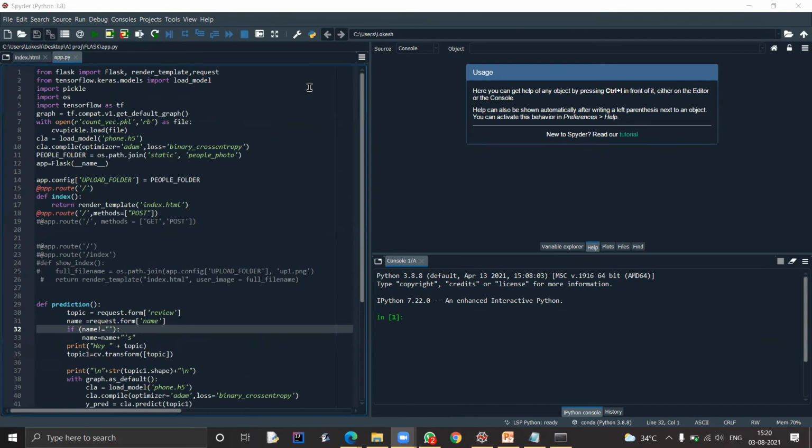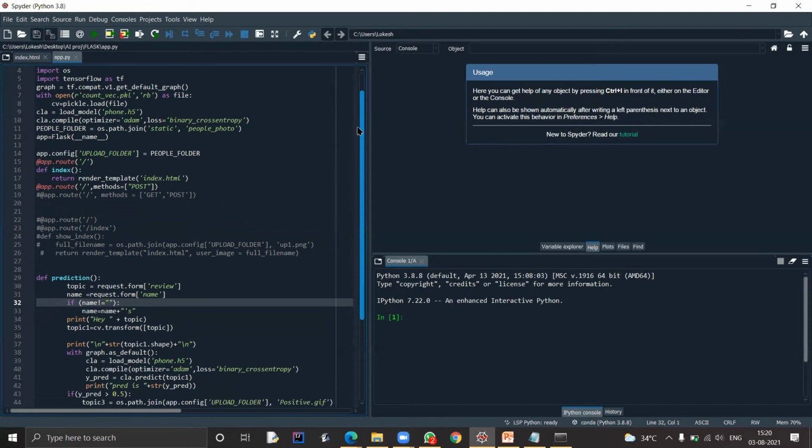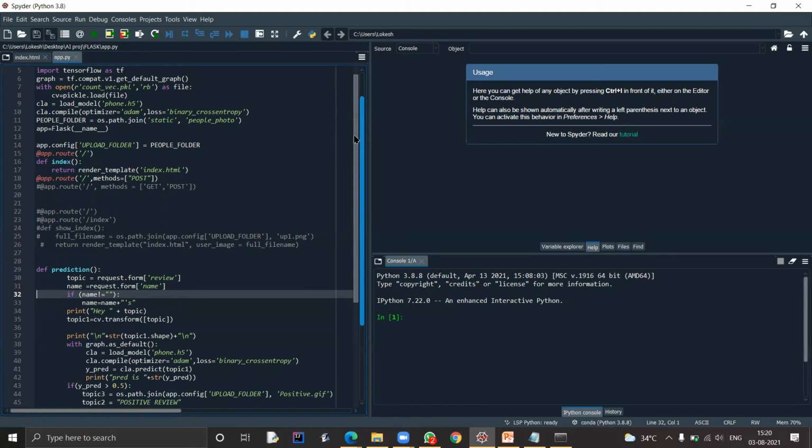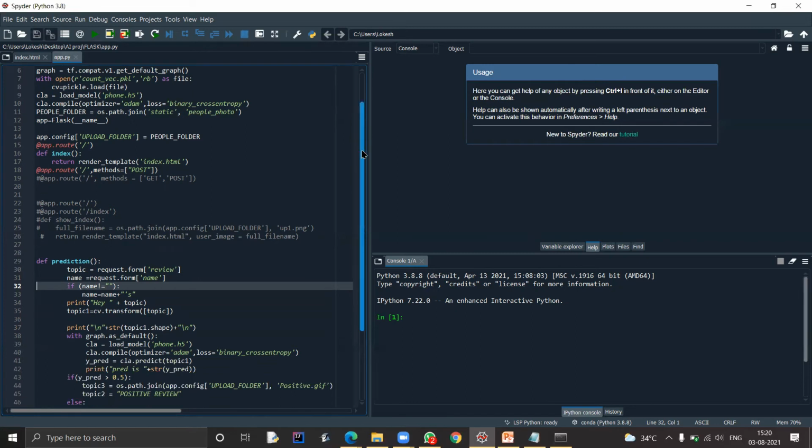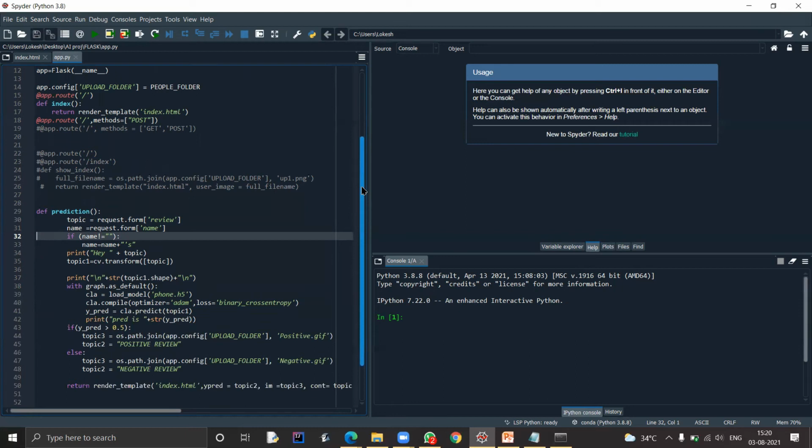Hello, I'm Rohit Kumar. For our project's backend, we are using Flask for handling the input data from the HTML page. First we process the input data and then predict whether the output is a positive or negative review. Then we return the predicted result, the input data, and the appropriate emoji back to the HTML page so that the customer can see the output. Now let's see our user interface.